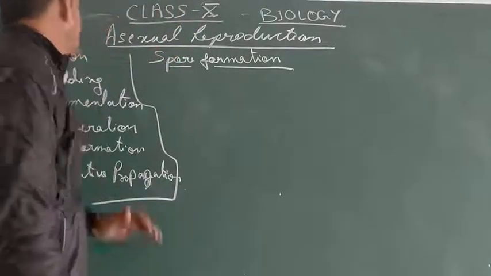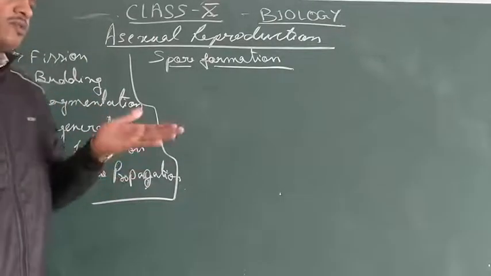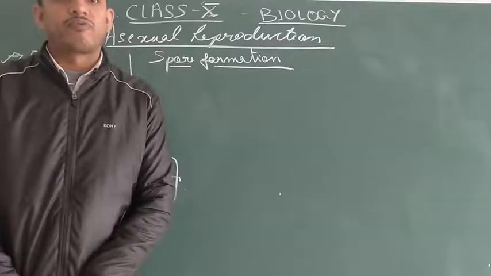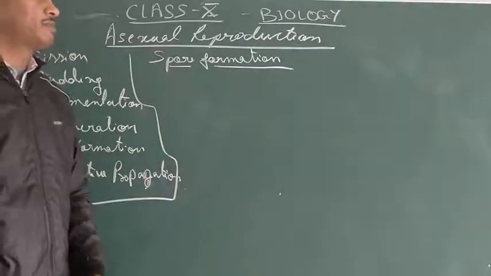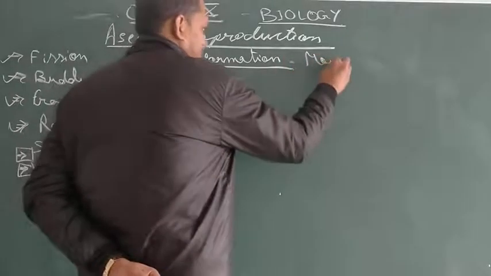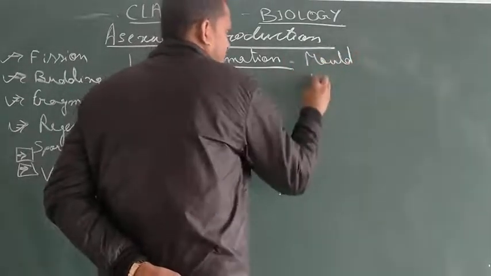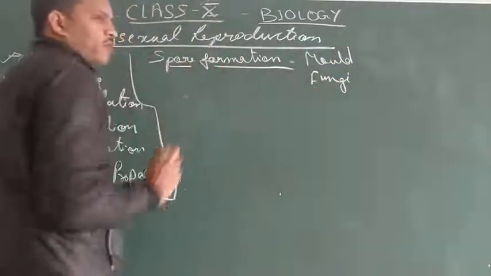Like fission, budding, fragmentation, regeneration, from the simple level to the complex level we are moving forward. Now when we talk about spore formation, it is mostly observed in the case of mold, or you can say fungi.